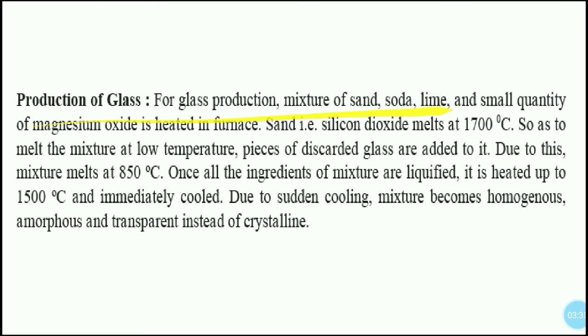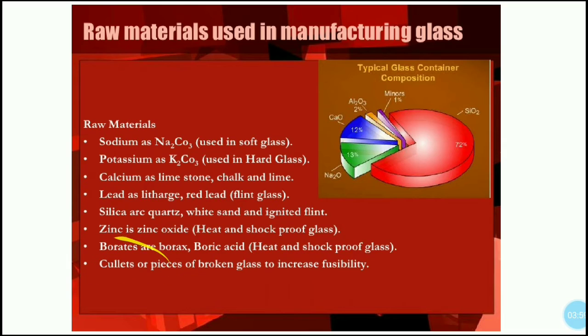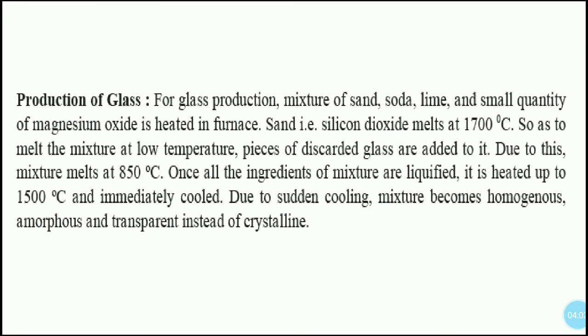And then the production of glass from the textbook. For glass production, a mixture of sand, soda, lime and a small quantity of magnesium oxide is heated in a furnace. Sand, i.e. silicon dioxide, melts at 1700 degrees Celsius. So as to melt the mixture at low temperature, pieces of discarded glass are added. Discarded glass यही cullets को बोलते हैं. Due to this, the mixture melts at 850 degrees centigrade. जल्दी melt हो जाता है.